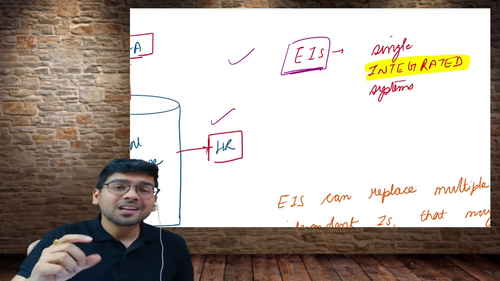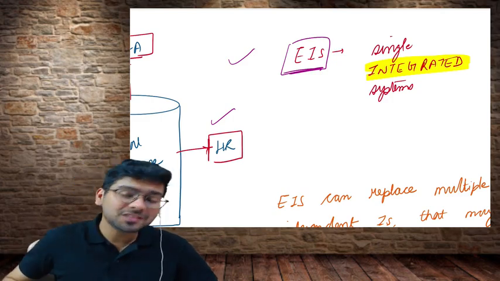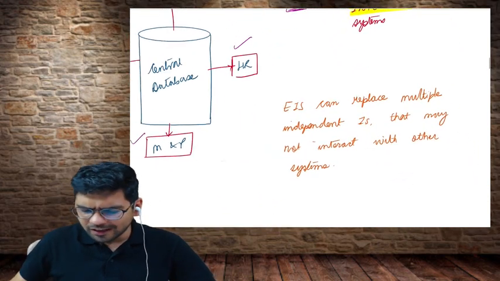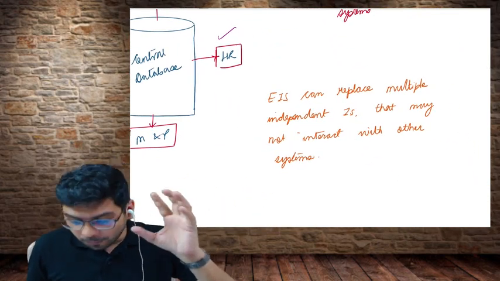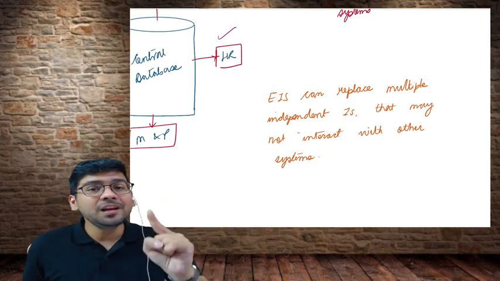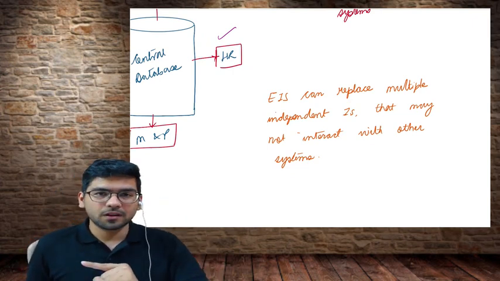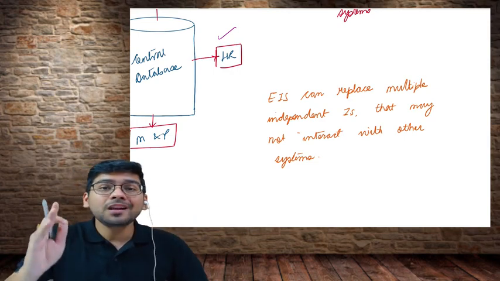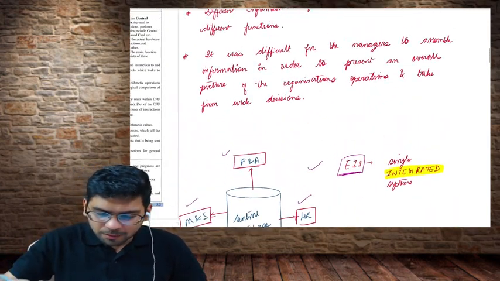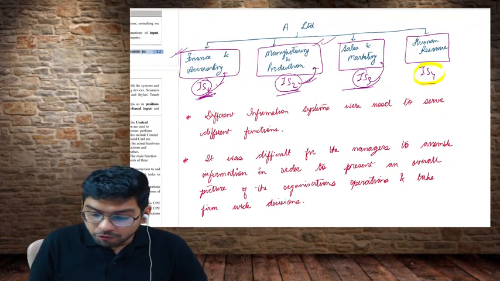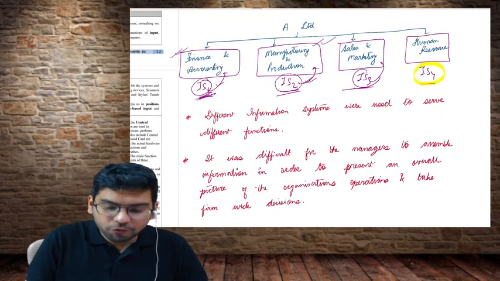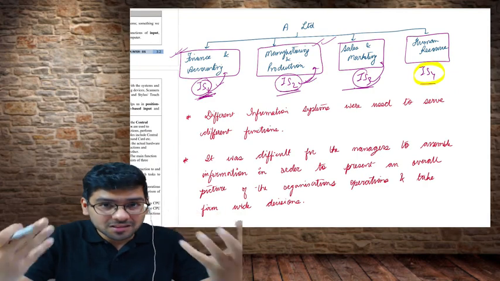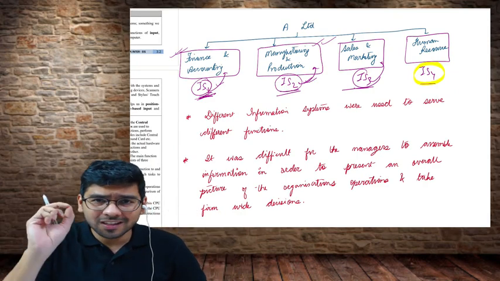If a particular organization uses EIS, what happens? I have written it very clearly here: EIS can replace multiple independent information systems. If we have one EIS in the organization, it can replace multiple independent information systems. For example, in this case, we had 4 independent information systems, as you can all see in the diagram.